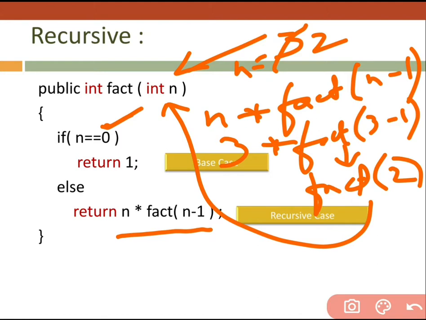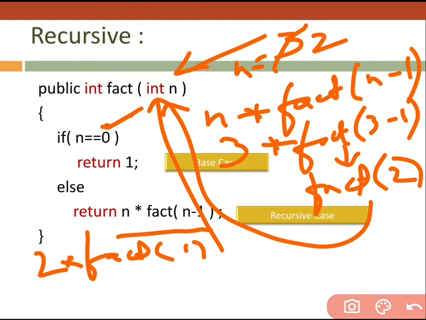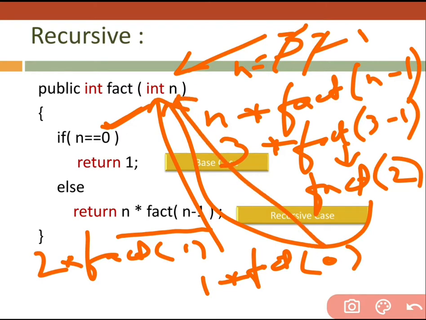See, again the same thing happened. 2 into fact of 1. Then 1 again calls this function. Then the value is 1. Then what happened? Whether n is equal to 0 or not. No, it is 1. Then again the same else works, means 1 into fact of n minus 1, means 1 minus 1, that is 0, means again it is going to call this function. Now we are checking whether n is equal to 0 or not. Yes, it is 0. Then the answer is 1, means here we are returning 1.